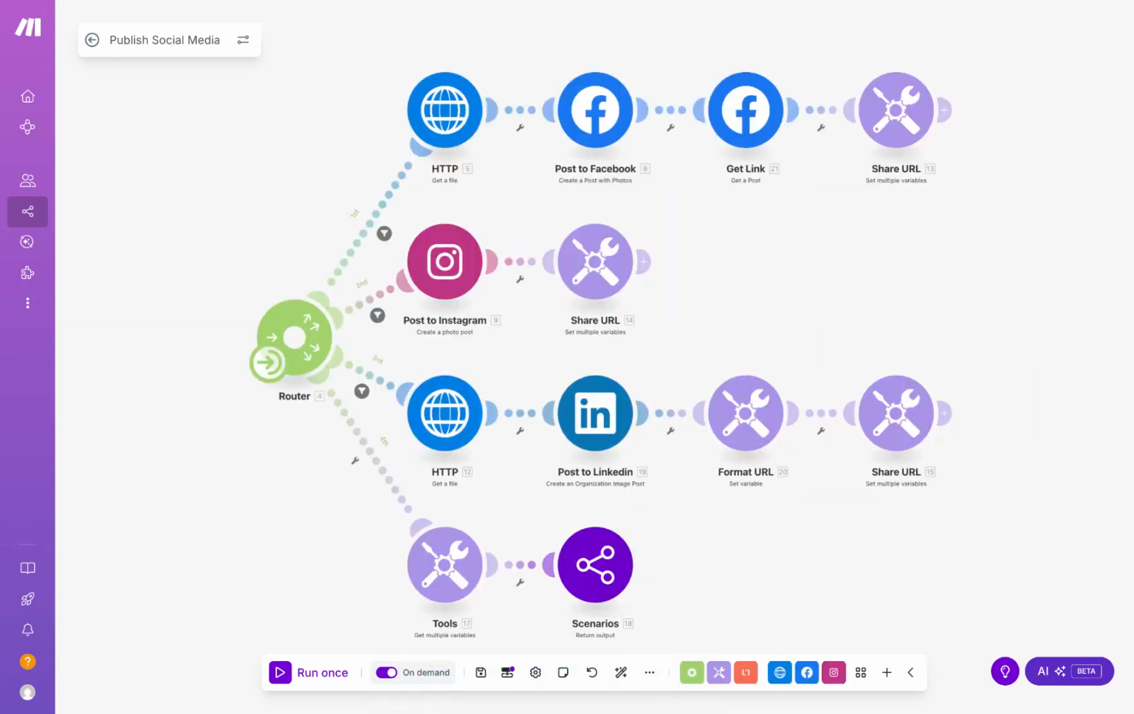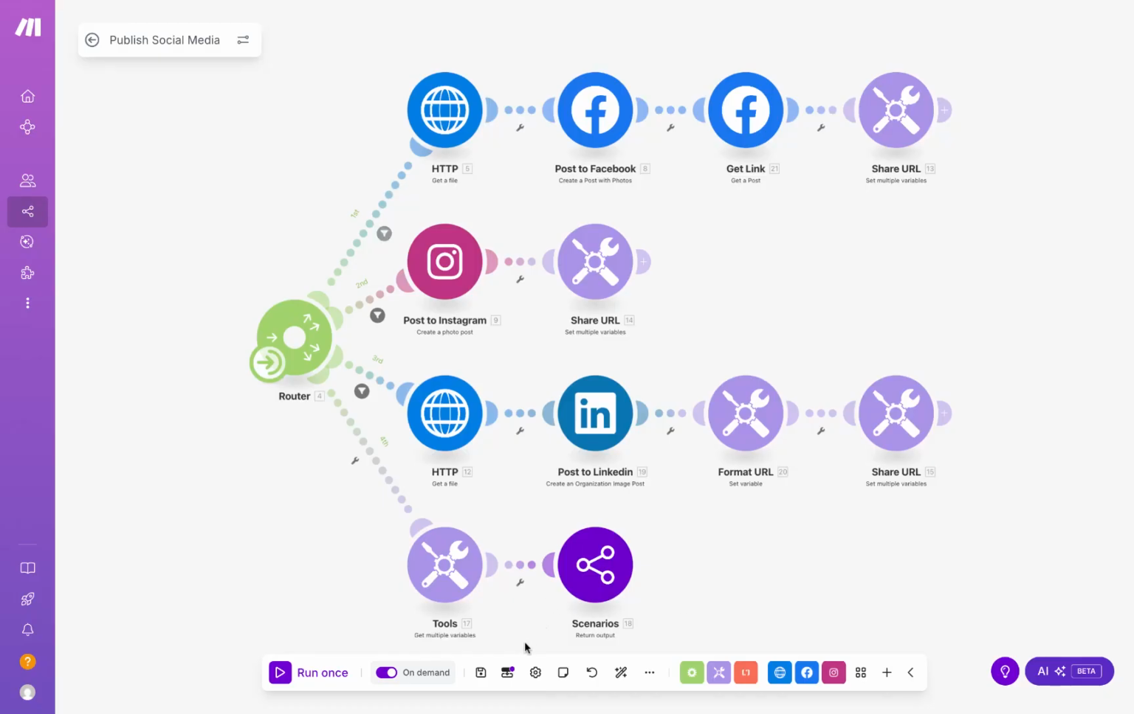The last tool is publish social media. In this scenario, our agent will decide whether we want to post to Facebook, Instagram, or LinkedIn. It will then download the previously generated image through the Dropbox link, upload it to our platform of choice, create the post, and finally share the post link with us.